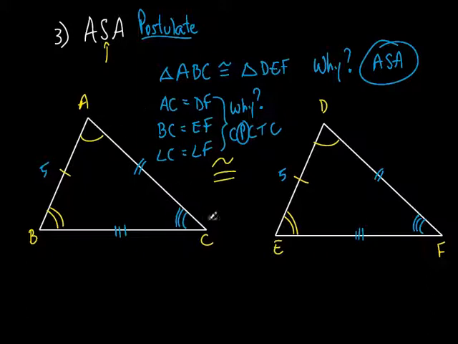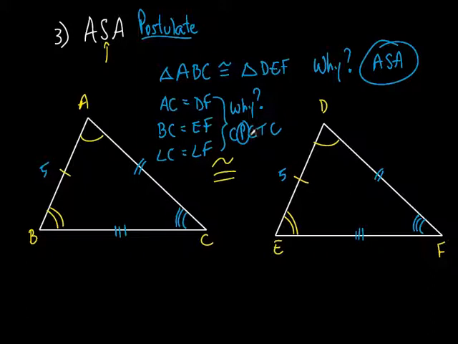They didn't tell me anything about AC and DF before, did they? Did the book tell you that AC and DF were equal? No. Did they tell you that BC and EF were equal? No. Did they tell you that angle C and angle F were equal? No. They didn't tell me that. But with the information they told me, I was able to figure out the two triangles were congruent to each other. Once the triangles are congruent to each other, that must mean all the other stuff must be equal to each other as well. That's what CPCTC is telling you.